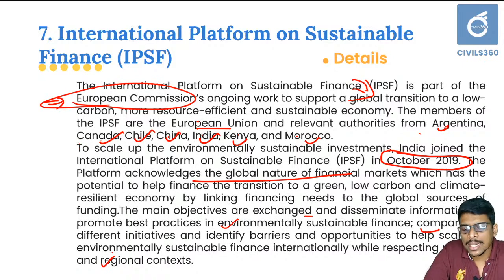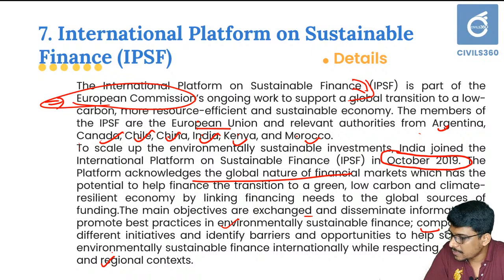Just understand that IPSF, the International Platform on Sustainable Finance, is just a platform related to sustainable finance.